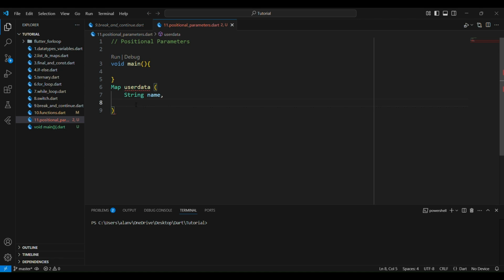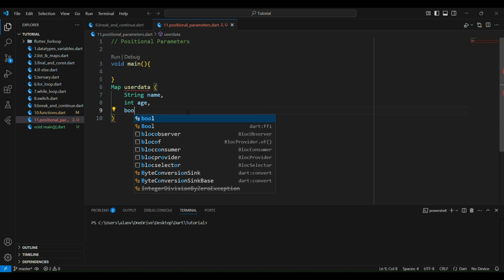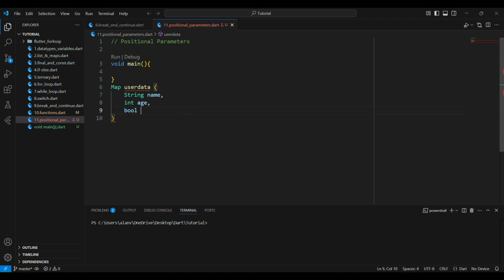I will first define the int data type here, age. Next, gender. The gender is true or false, so I will give the Boolean data type. Inside of the Boolean data type, we have only two values, either true or false. So I will give a value gender here.